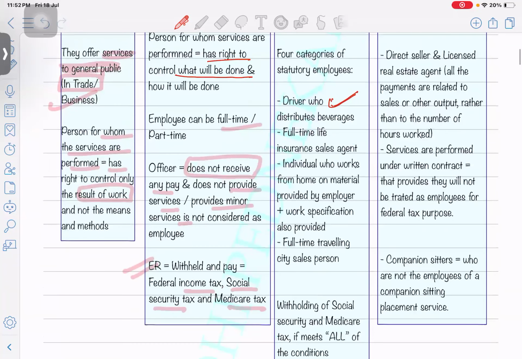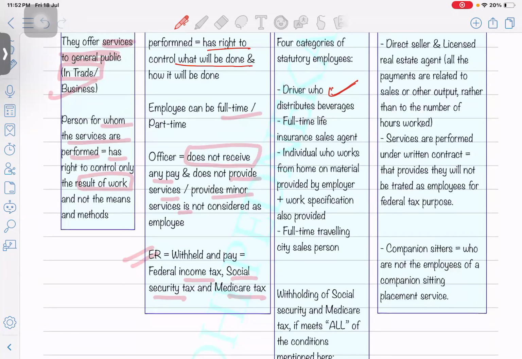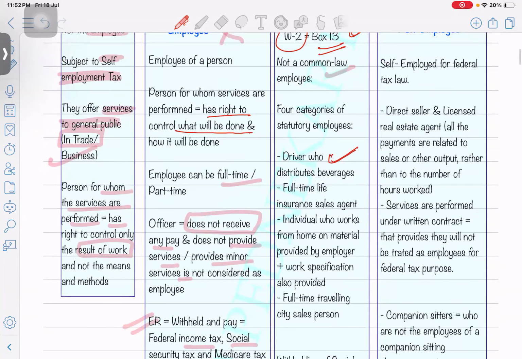Okay. Then the second one is a full-time life insurance sales agent. So anyone who is going to sell insurance policies, again, for all four examples, you will see this condition is not getting fulfilled. Let's say any agent is working for an insurance agency, but they are just a salesperson.